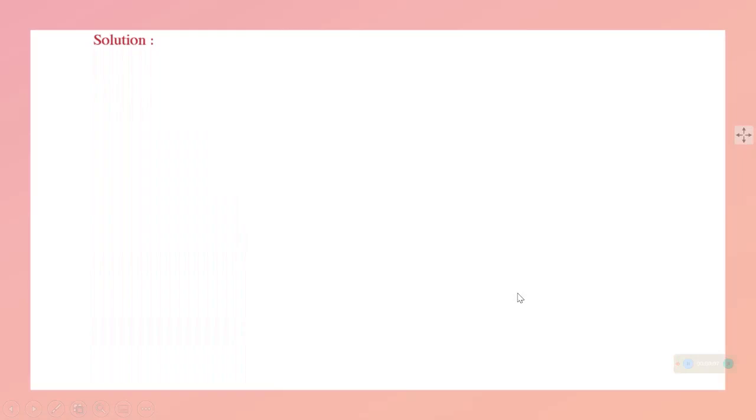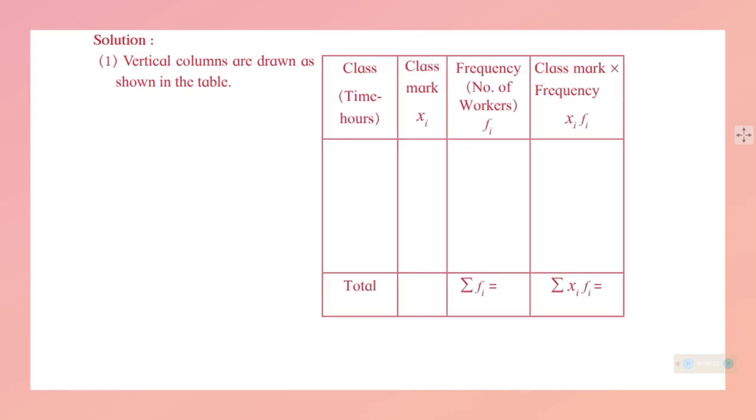We are going to convert the given data into something like a table. Vertical columns have to be drawn so that we can place it properly and anybody can understand, and we will make class mark in that. These are the columns. Now we require the class, time in hours, given as the time taken by the workers to complete the work.